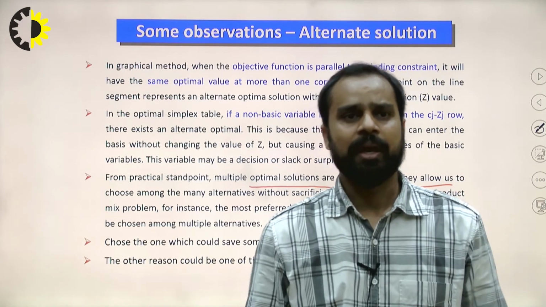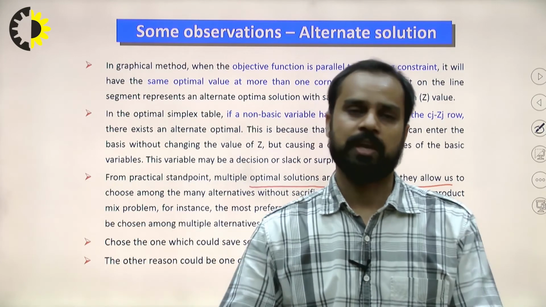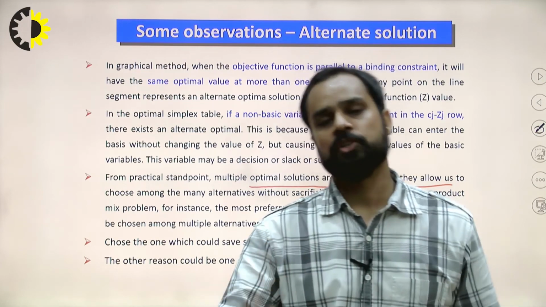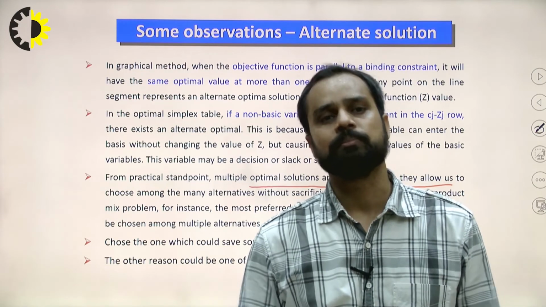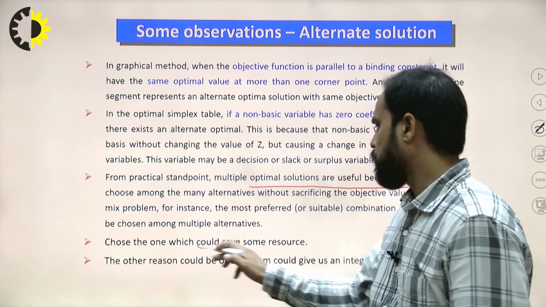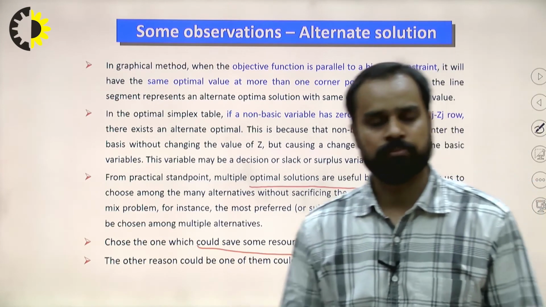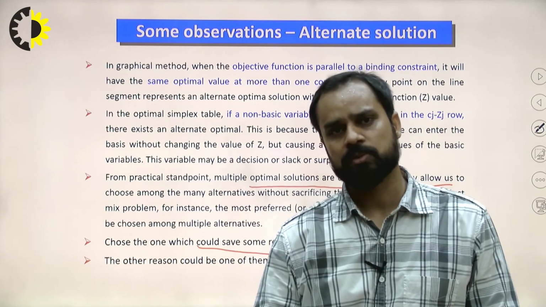Which combination is best for us depends on the problem. Generally, choose the one which could save some resources.